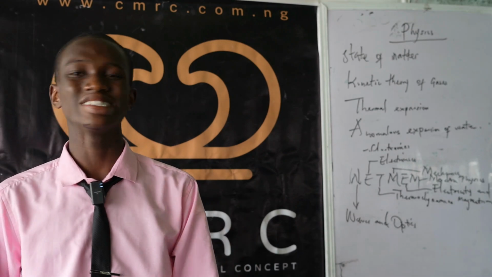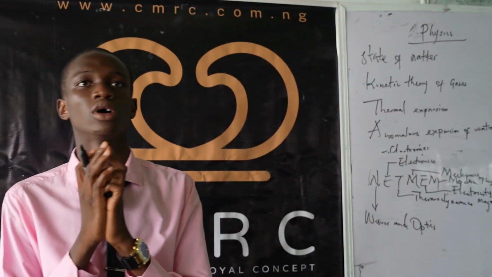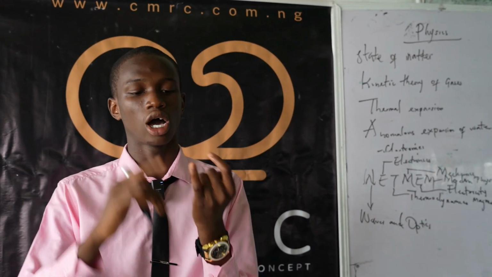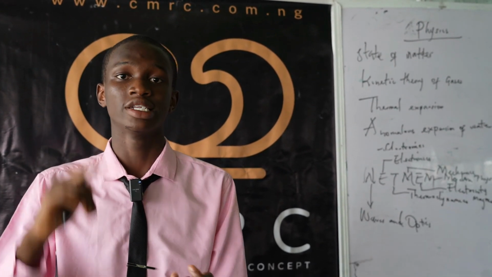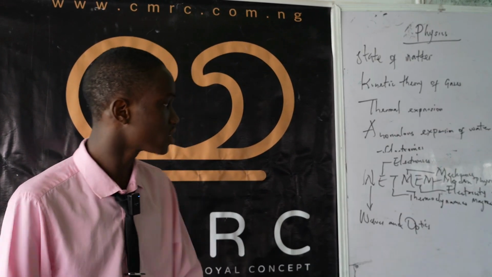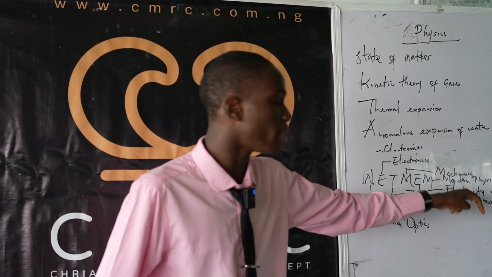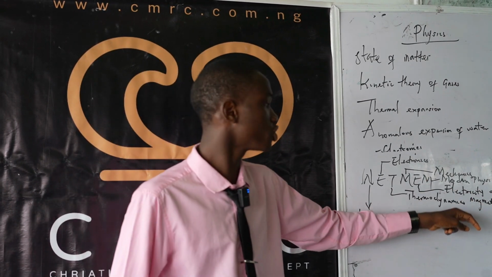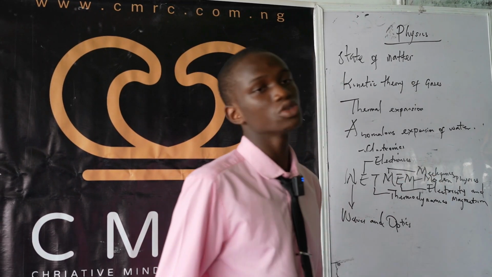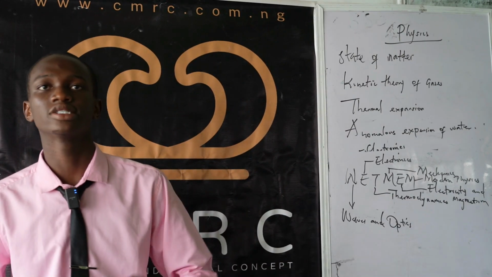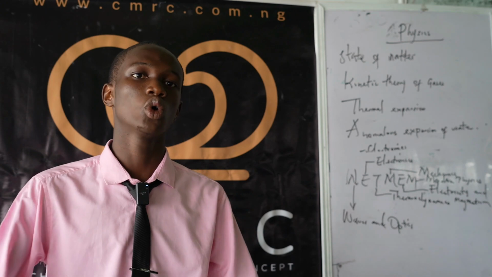Now, motion is one of the voluminous parts of physics. It is about the first law of motion, the second law of motion, the third law of motion, and so on. And E is electricity and magnetism. This takes a larger proportion in JAMB, especially physics. And modern physics is about atomic physics, nuclear physics, and so on.